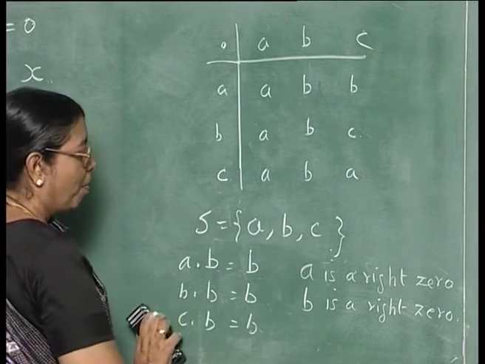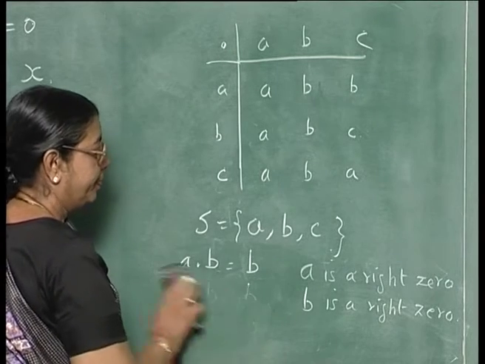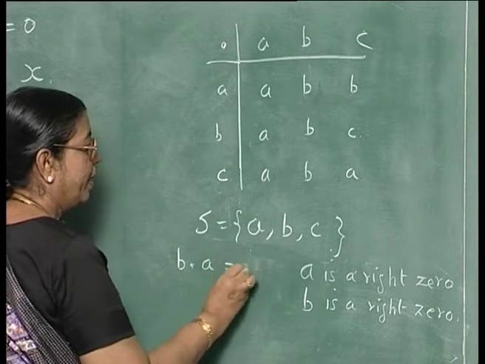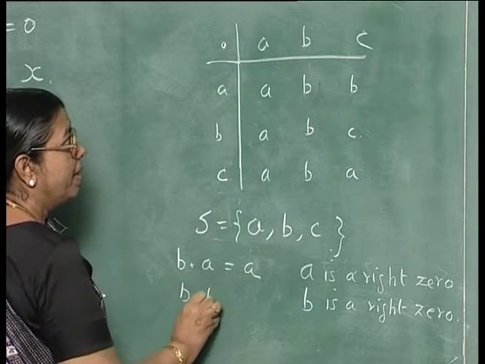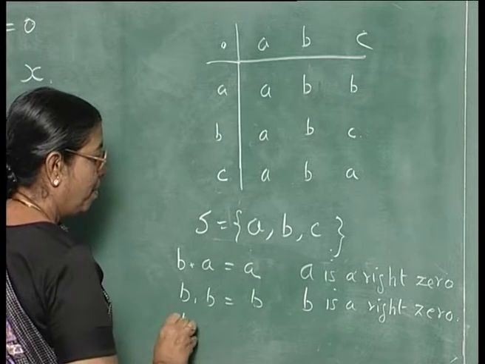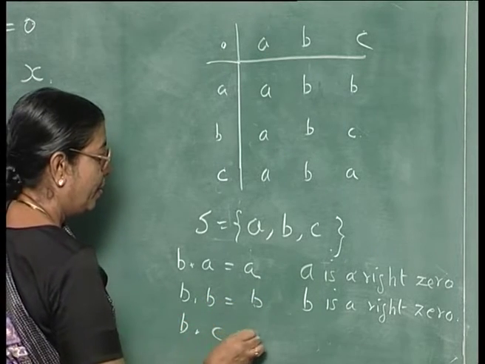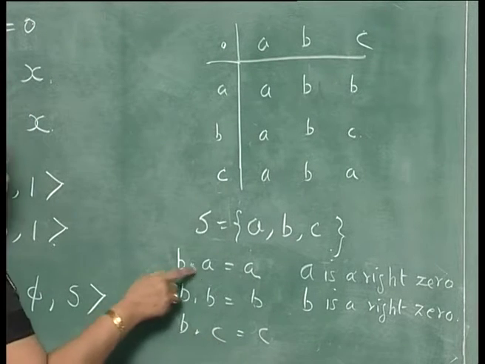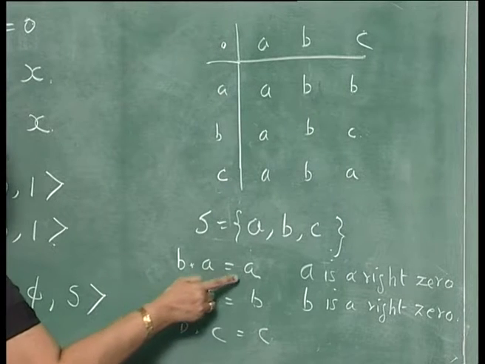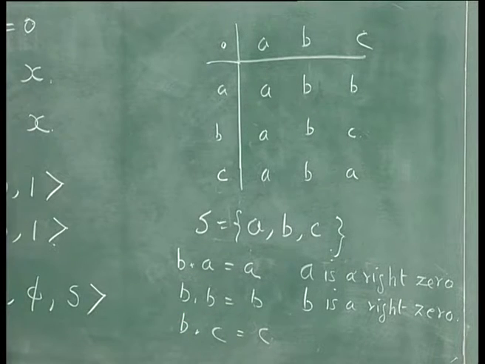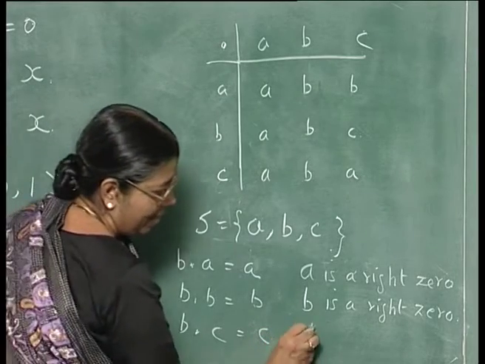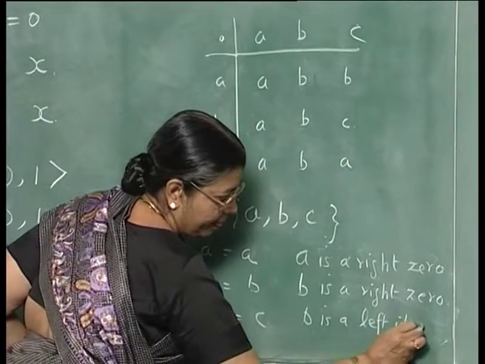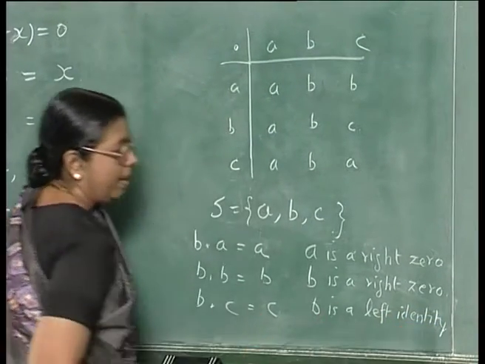Now what can you say about B? B dot A is equal to A, B dot B is equal to B, B dot C is equal to C. So when you multiply something by B on the left, you get the same element A, B, C. So B is a left identity in this table.